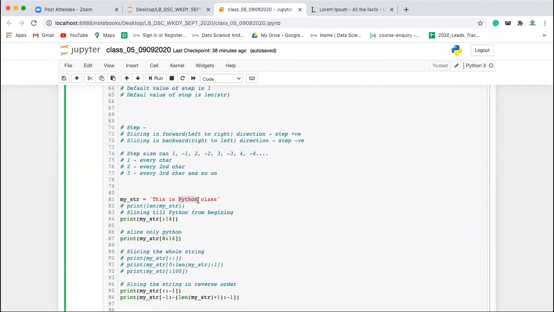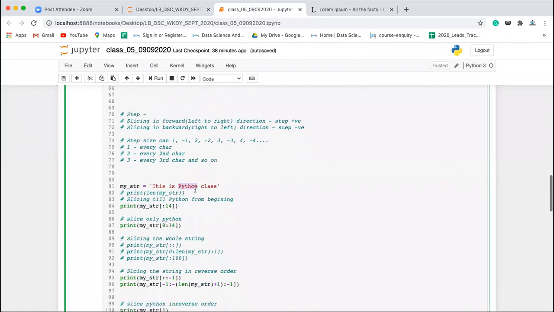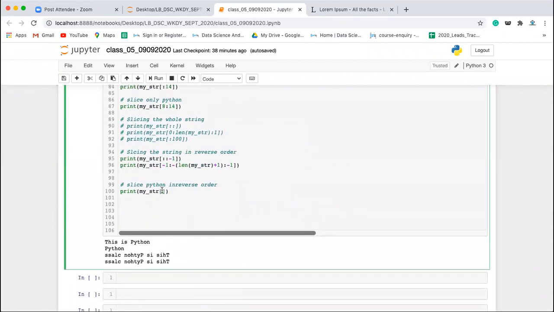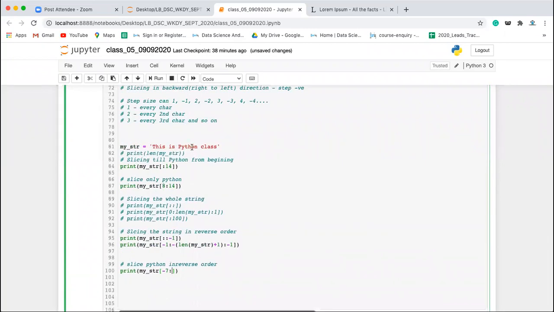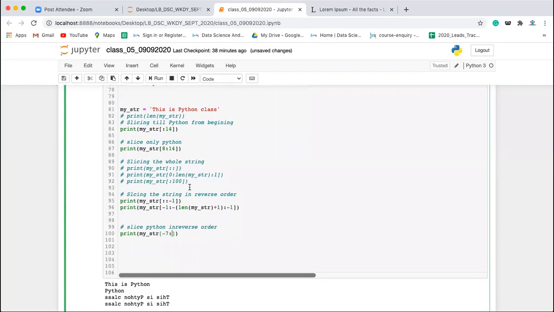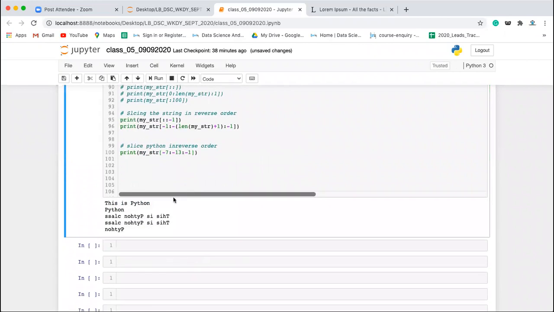What should I do? First we have to mention the index of n. The index of n is -1, -2, -3, -4, -5, -6, -7, so this should be -7. Colon. I want to go till P: -8, -9, -10, -11, -12, this is -13. So -13. And I want to do it in reverse order, -1. Correct, I'm getting Python in the reverse order.